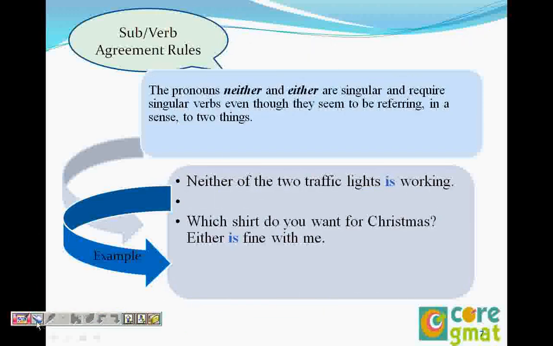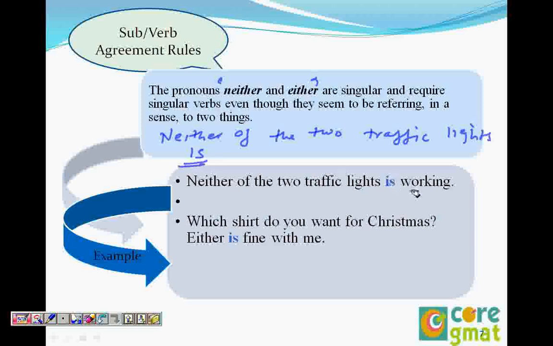Neither and either, they are always singular, even if they refer to a plural. For example, we say neither of the two traffic lights is working.